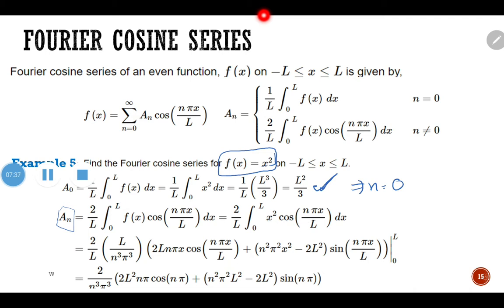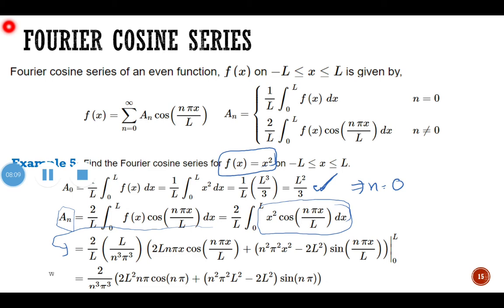Okay, so here, I did not show you its integration, but as I discussed in our Google Meet class before, to find the Fourier sine series, to solve this kind of integration you may need our integration by parts, right?